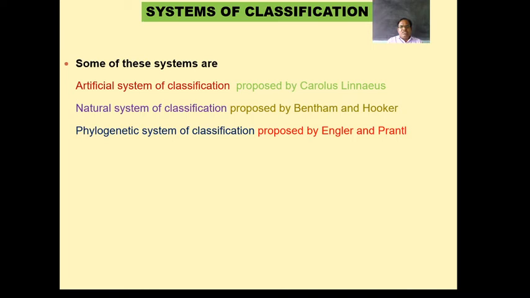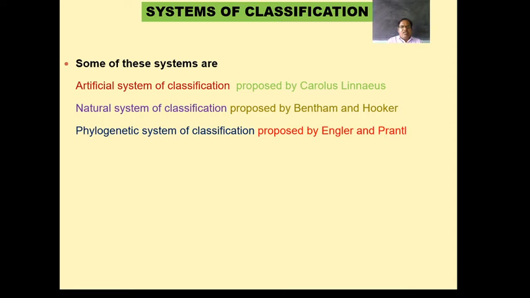What does artificial system indicate? The name itself indicates that the system was proposed by Carl Linnaeus on the basis of one to two characters, only a few characters, and these few characters were taken into consideration to give the system of classification.